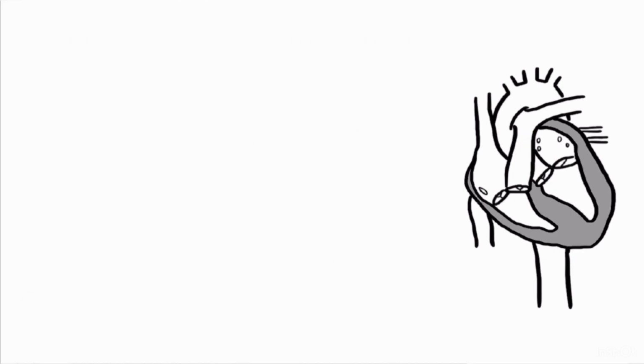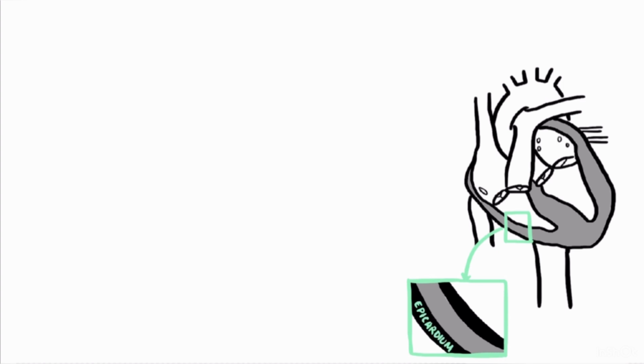Now, what actually controls and synchronizes all this blood flow through the heart? The heart wall is made up of three layers: the epicardium, or outer layer, the myocardium, or muscular middle layer, and the endocardium, or inner layer, closest to the lumen of the heart. Just like any muscle in the body, the heart muscle, or myocardium, contracts to help pump and propel blood between the different heart chambers. In the heart, the atria contract prior to the ventricles. The ventricles contract to propel the blood through their respective arteries, and the cycle repeats.